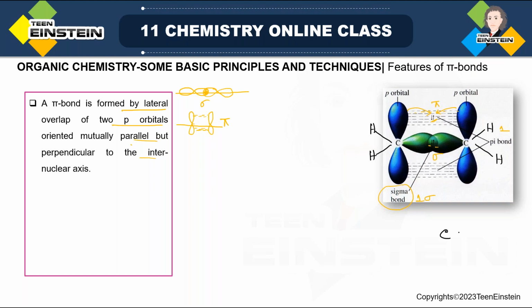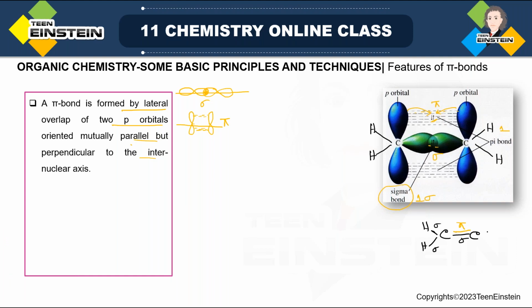But if I write it in the bond, then there is a sigma bond between two carbons. There is also a pi bond, and that I am writing using a different color. So this is the pi bond in yellow. And the rest of the covalency is satisfied by hydrogen.